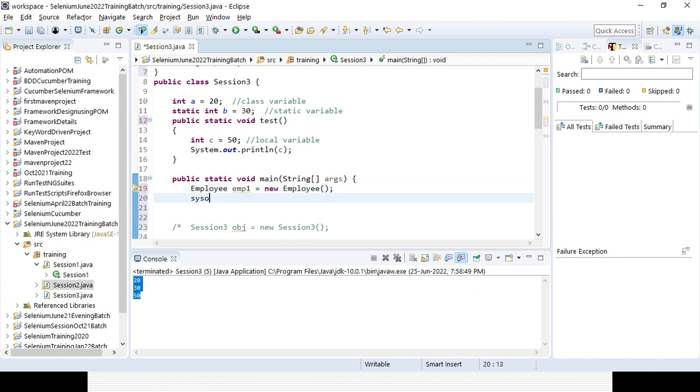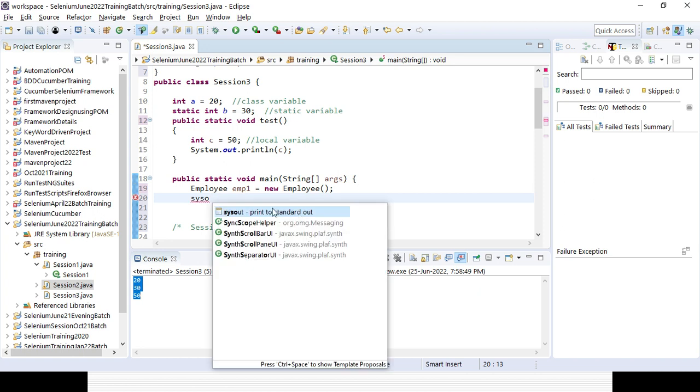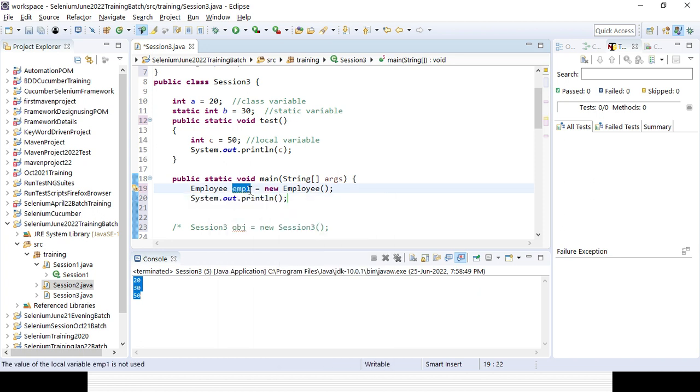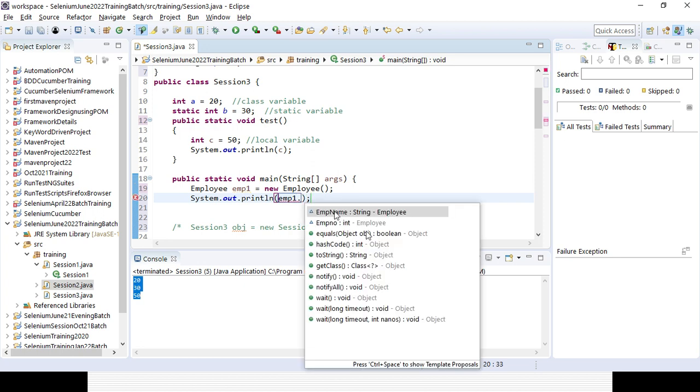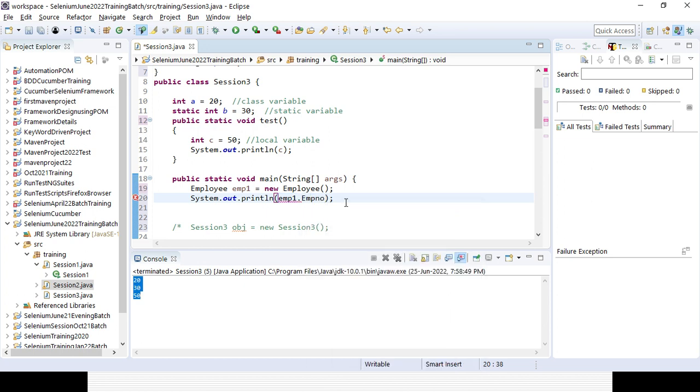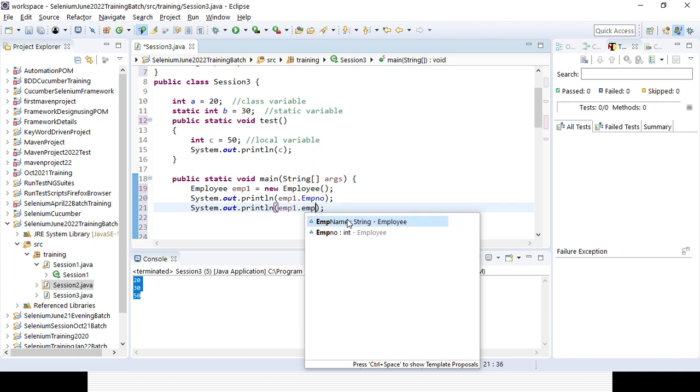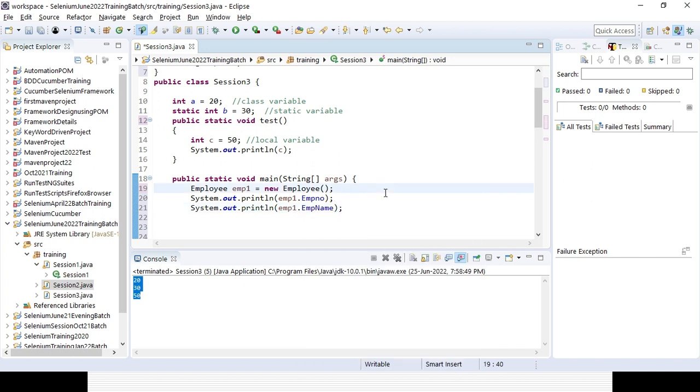Now if you want to print out something, go with the help of that class or object. If you press dot, all the variables will come here. You can see that is coming from the employee class. The data type is string, and this is the name, right? So I will print one here, and the other way I will call the other variable. Those are the two variables I have created. Dot employee name. So now if you run your code, what will be the output?